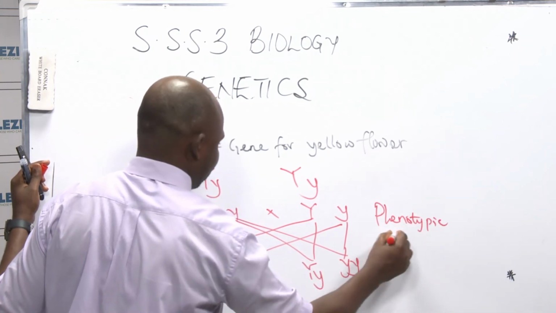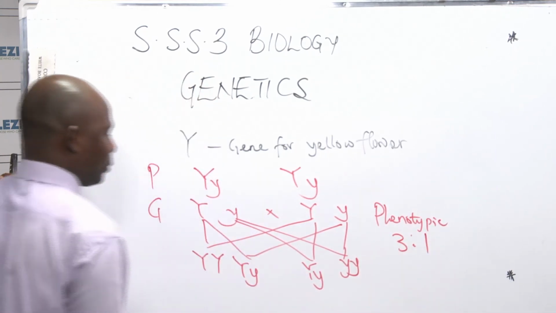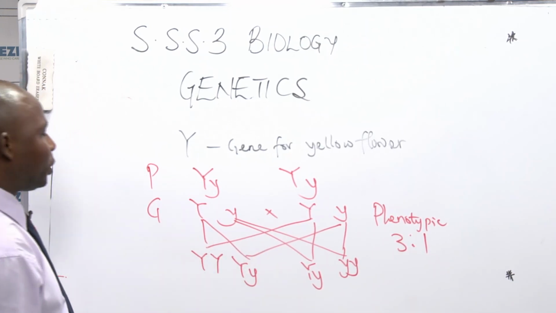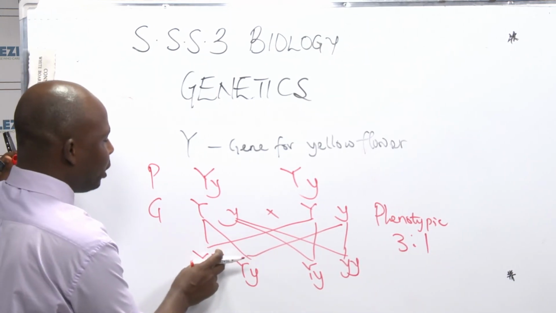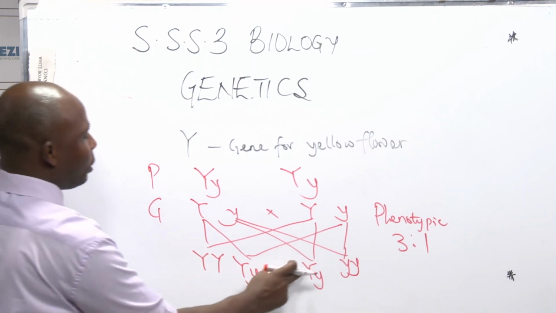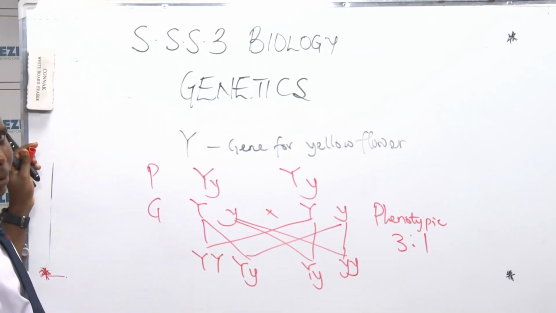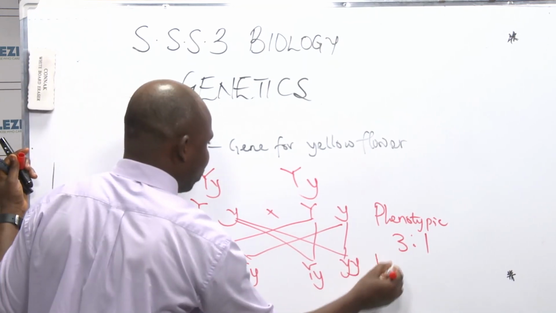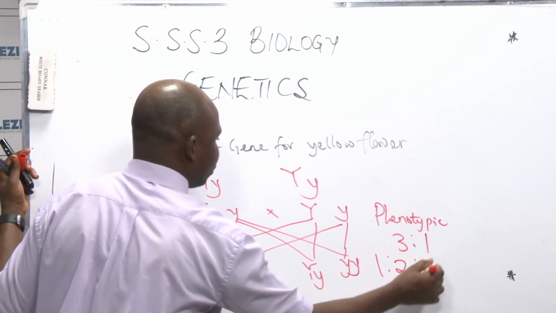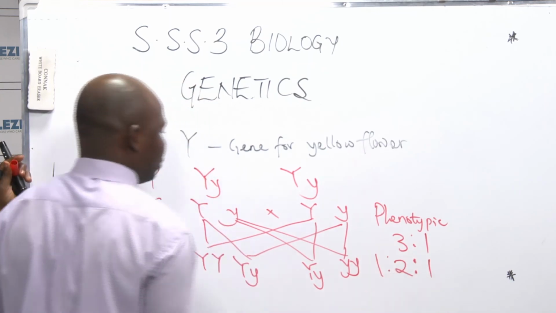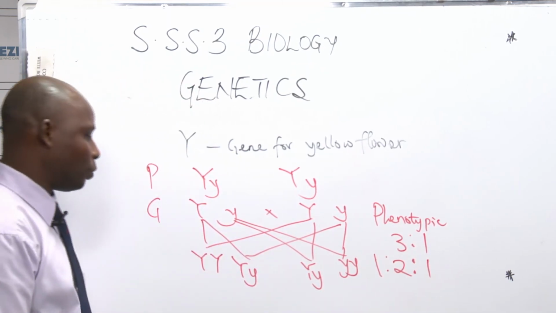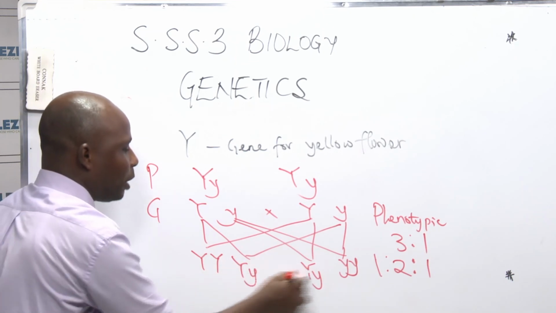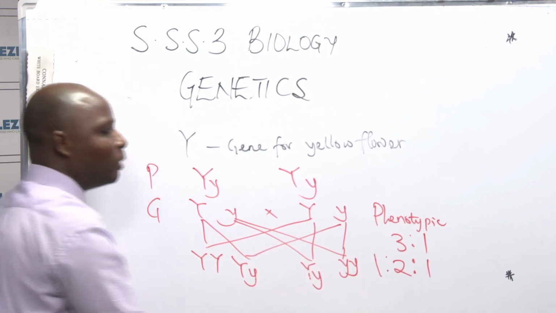We have 3 to 1. Physically, 3 tall and 1 short. Genotypically, we have 1 pure breed tall, 2 heterozygous tall and 1 short. So genotypically we have 1:2:1. Don't forget 1:2:1. This is 1 homozygous tall, these 2 heterozygous tall, and this is homozygous short.